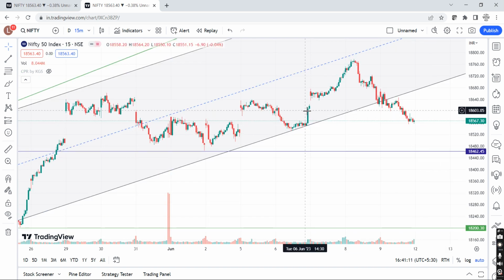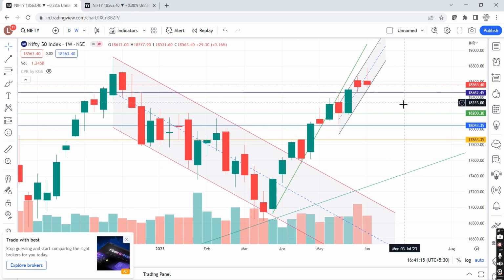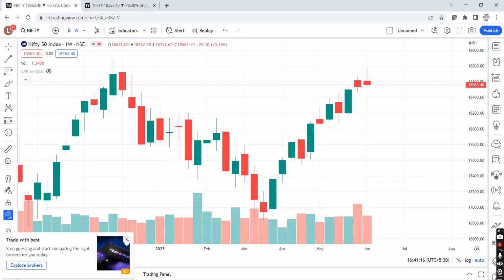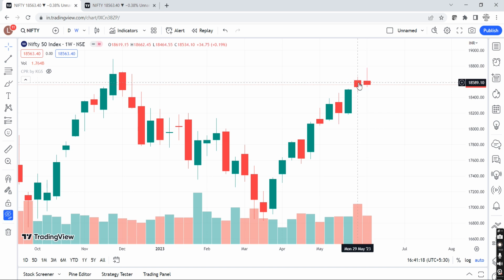And remember that last week on Friday, if we see the weekly candles, let me close this again. What was the closing? Closing was 18534. What is the closing for this week? 18563. 534, 560, 563. Just barely 30 to 40 points of difference. On a closing to closing basis, there is only 30 to 40 points of difference.